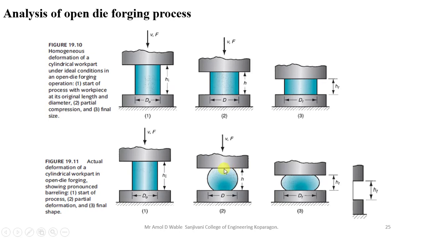So due to acting opposite to that applied force, a barrel-like shape will be formed on both sides, that is towards the upper side as well as towards the lower side. Even the same case you will find in the third stage also. So if you are considering the friction, then a barrel shape will be formed on your component as the frictional force opposes the applied force.